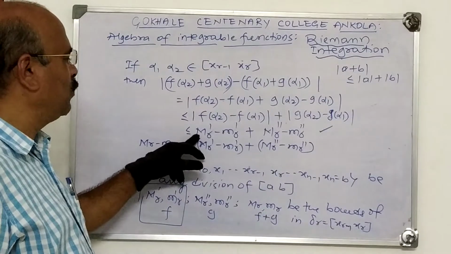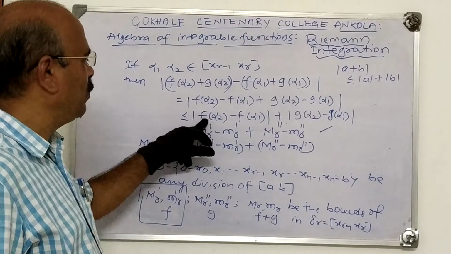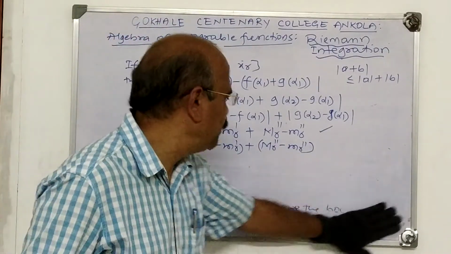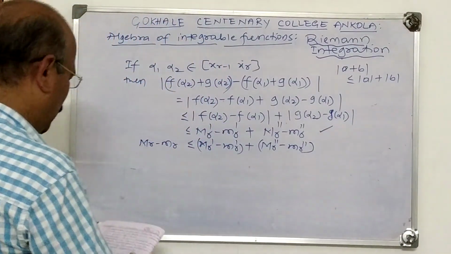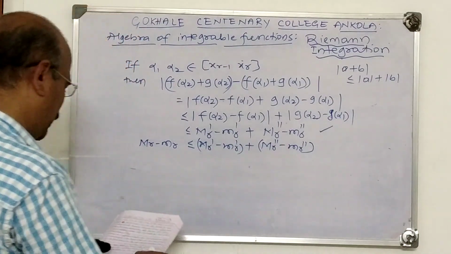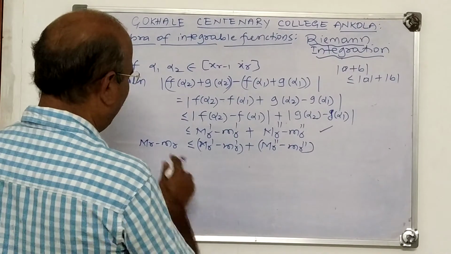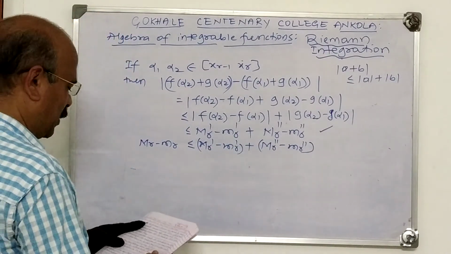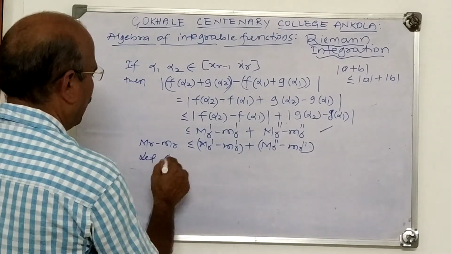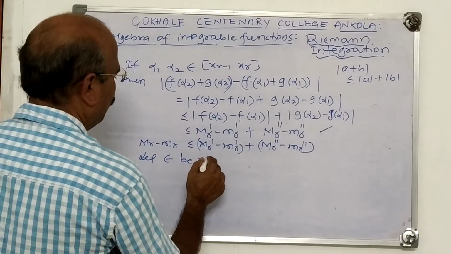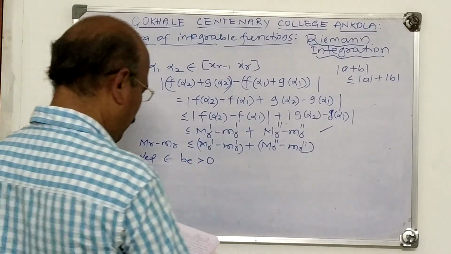The oscillation of a bounded function f is the supremum of this set. Now, this is one step here. We have proved that M_r minus m_r is less than or equal to this. Let epsilon be greater than 0, any pre-assigned number.